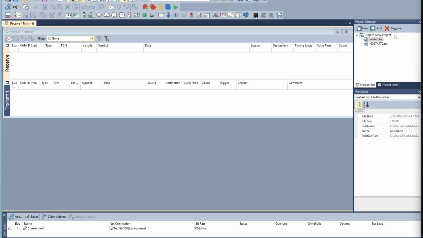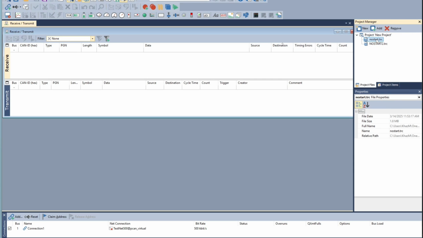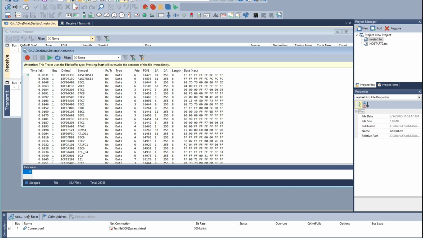So he actually took two traces, one before when the issue was happening, and one after he fixed the problem. The first thing I want to show you is I have two trace files here in the program. The first one is the no start trace, where he attempted to start the vehicle 3 times. The first time it started, the second time it did not, the third time it started. I had him take a trace file, and this way you can get very granular information from the CAN line. We're going to use the plotter function in PCAN Explorer to look at the engine speed, because the suspicion is that the coach is not always seeing engine speed when we push the start button.